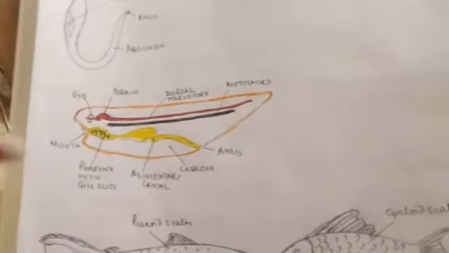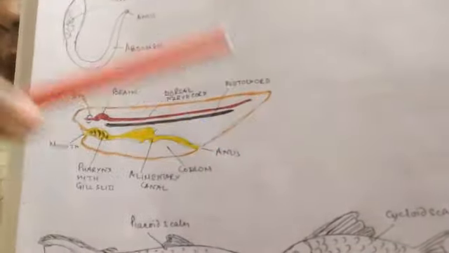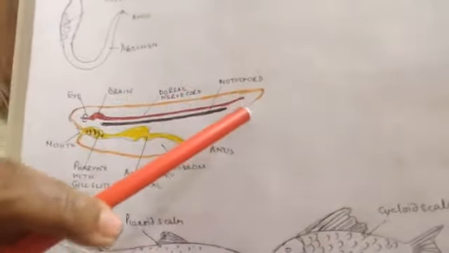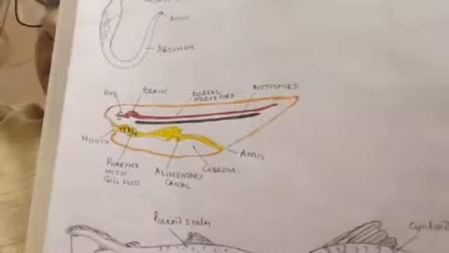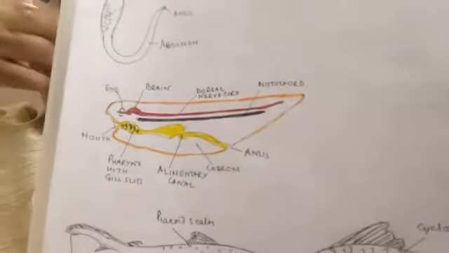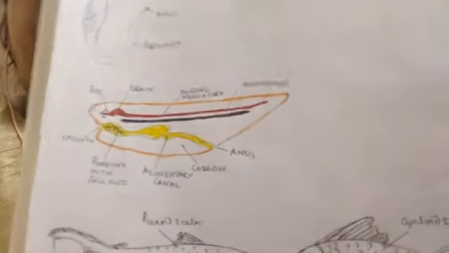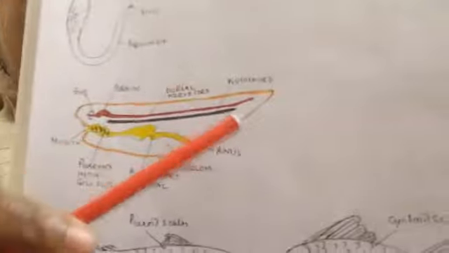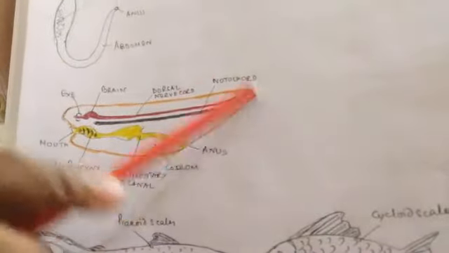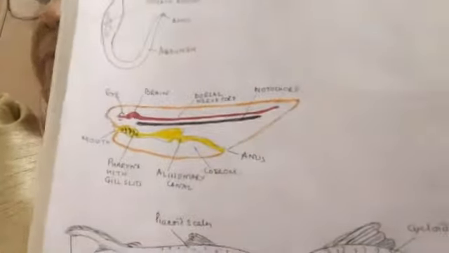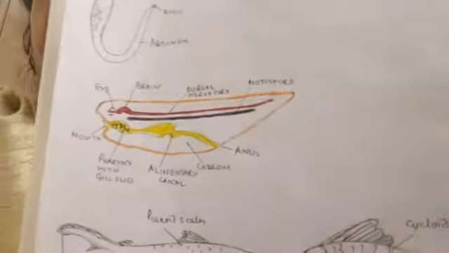Now the tail, the post-anal tail. That means after the anus they may have a tail, or sometimes this tail is totally reduced. Clear? Totally reduced or absent. So they may have a post-anal tail, or this tail may be absent or reduced.